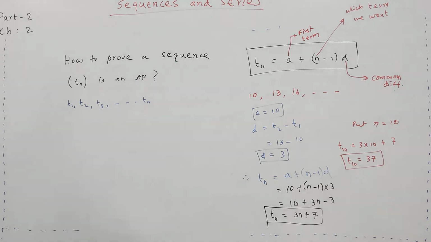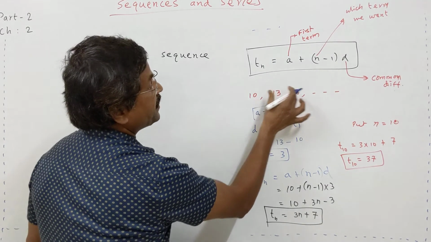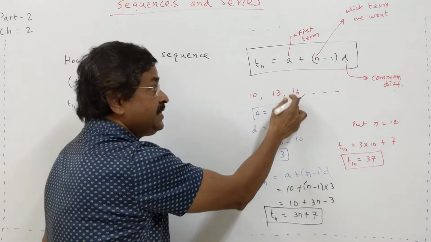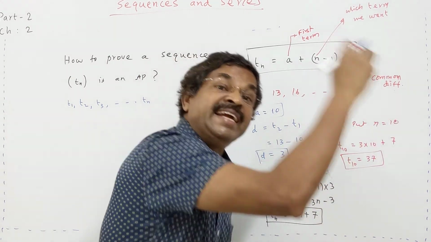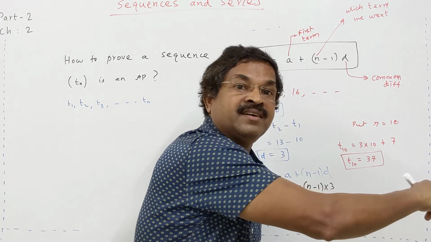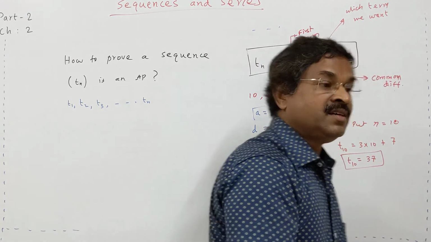Yes, there is a rule. What I have shown, the difference is 3. Difference is 3. That is, T2 minus T1 is 3. T3 minus T2 is 3. T4 minus T3 will be 3. T10 minus T9 is 3. T100 minus T99, that is also 3.